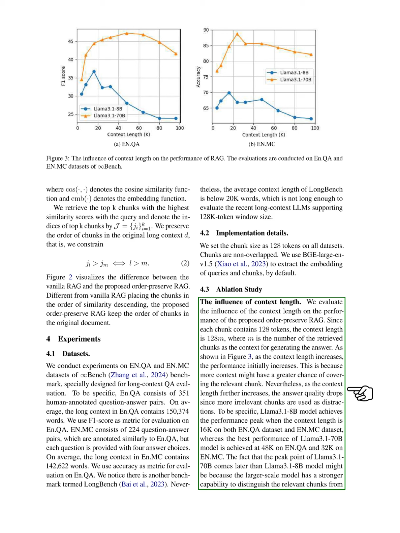We observe that as the context length increases, performance initially improves because more context can cover relevant chunks. However, beyond a certain point, the quality of answers declines due to the inclusion of irrelevant chunks. Specifically, the Llama 3.1-8b model reaches its peak performance at a context length of 16,000 on both datasets, while the Llama 3.1-70b model peaks at 48,000 on NQA and 32,000 on NMC. This suggests that the larger model is better at distinguishing relevant from irrelevant chunks.